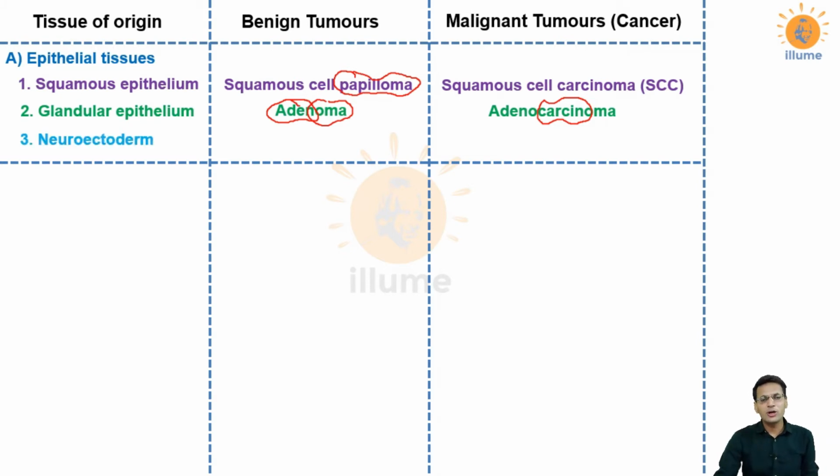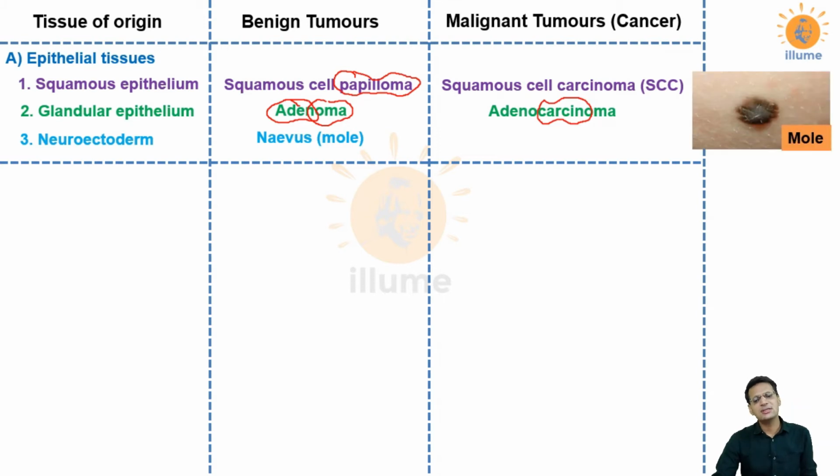Next is neuroectoderm. What is neuroectoderm? During embryogenesis, a part of ectoderm called neuroectoderm is developed, which is responsible for the formation of the central nervous system. And now in epithelial tissue case, we are talking about melanocytes. Melanocytes are derived from neuroectoderm. A benign tumor of melanocytes in skin is called a nevus or mole. This is a mole, which is very common in the population, and you must have seen it in various individuals. If there is a malignancy of melanocytes, then this is called melanoma or melanocarcinoma.